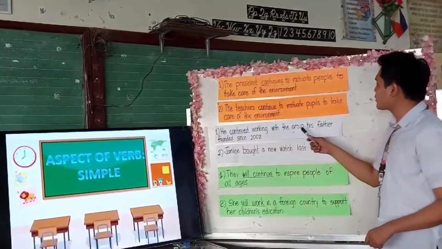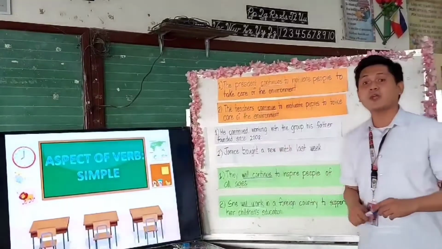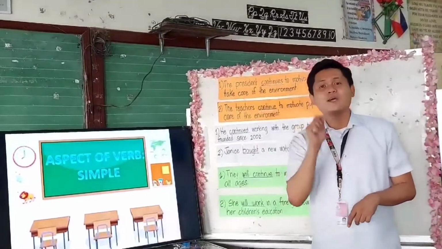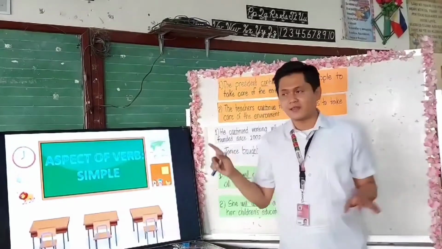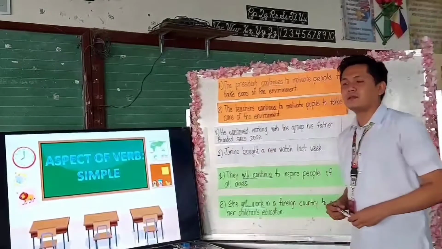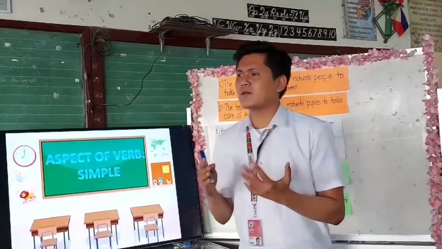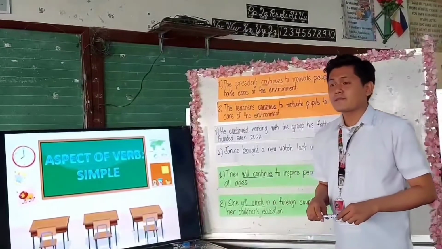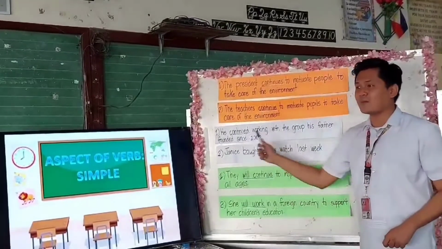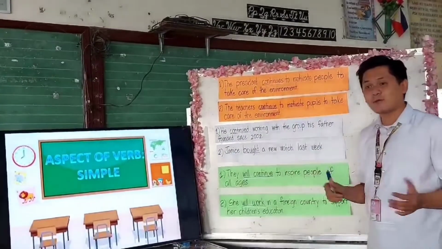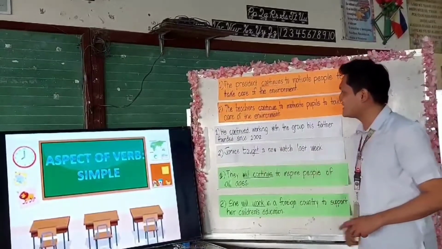He continued working with a group his father founded since 2002. The underlined word is continued. Now, the question is, is the action done already in this sentence? Yes, April. Okay, the action is done already. Where do you say so that the action is done already? Okay, because of the time marker. What is our time marker here? What is our time expression? Since 2002. Now let's move to the next sentence.